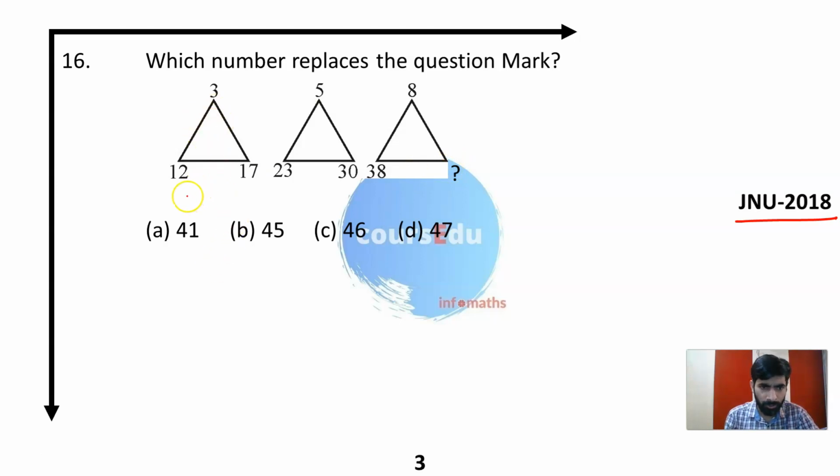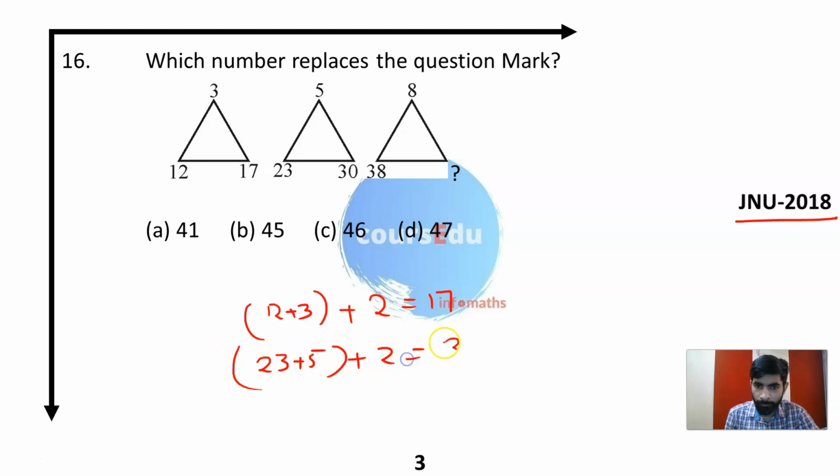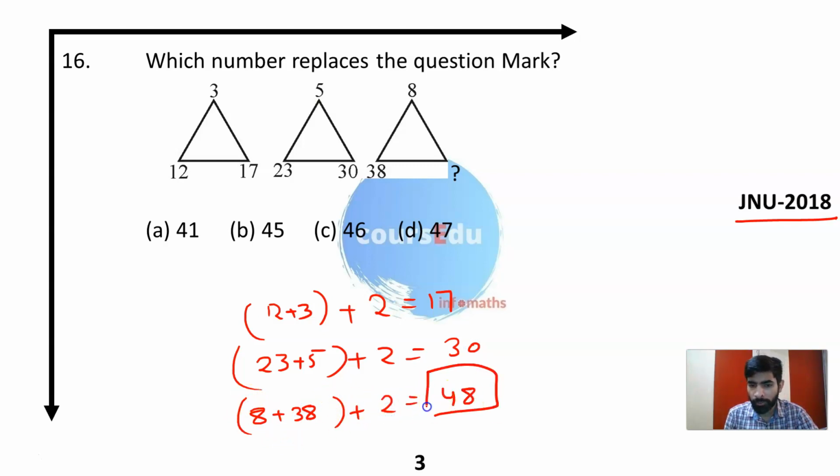Like this question: 12 plus 3, which is 15, plus 2 will give me 17. Similarly, 23 plus 5, which is 28, plus 2 will give me 30. In the same way, 8 plus 38, which is equal to 46, plus 2 will give me 48. That is not there in the given options, right?